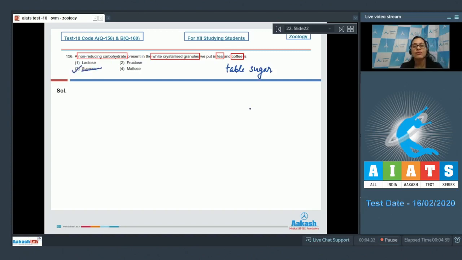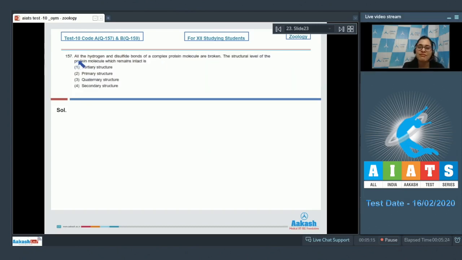Sucrose is a non-reducing carbohydrate present in table sugar. Sucrose is a non-reducing disaccharide sugar made up of fructose and glucose. So option number 2 is an incorrect option. Disaccharides are reducing sugars except sucrose, such as lactose and maltose. These are incorrect options as these are reducing sugars. So the correct answer to this question is option number 3. Let's move on to the next question.